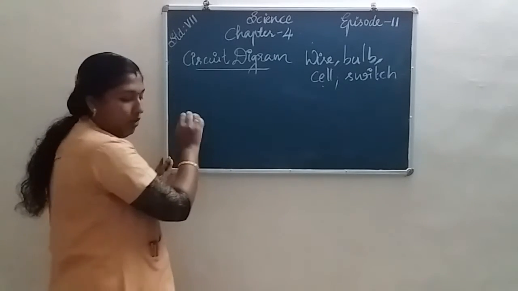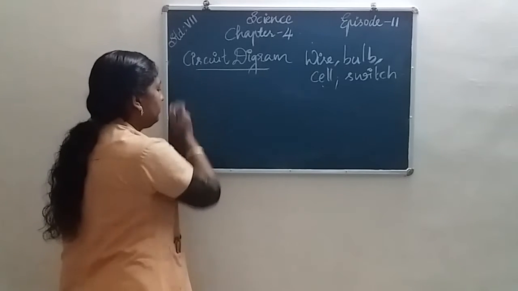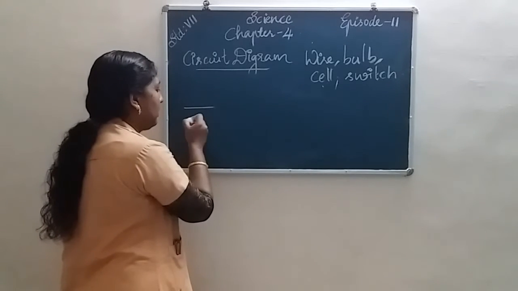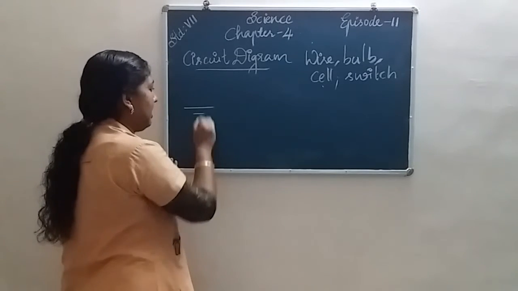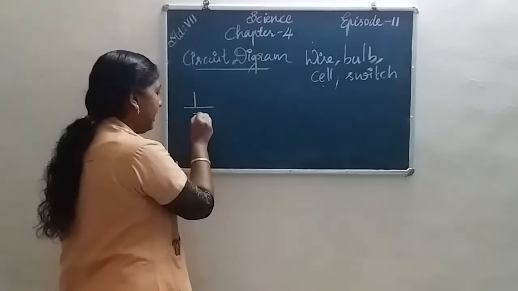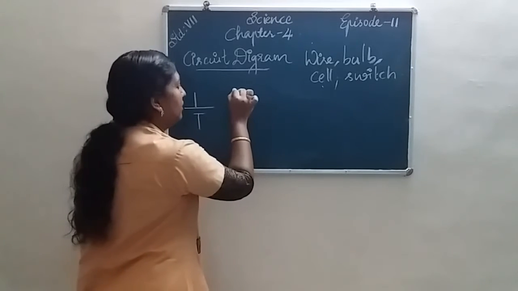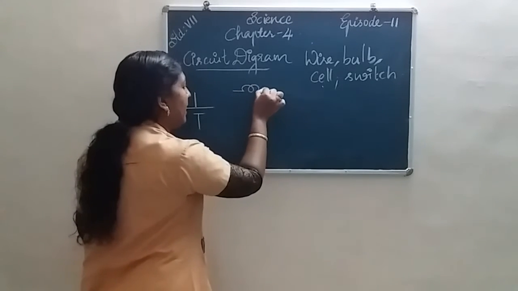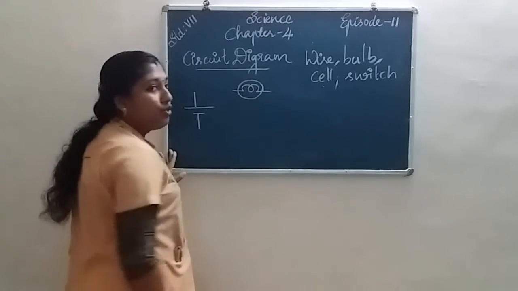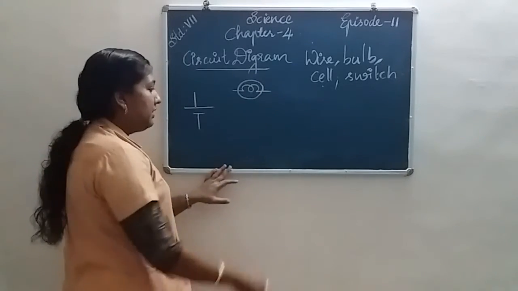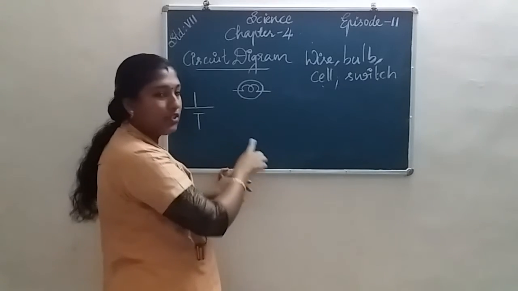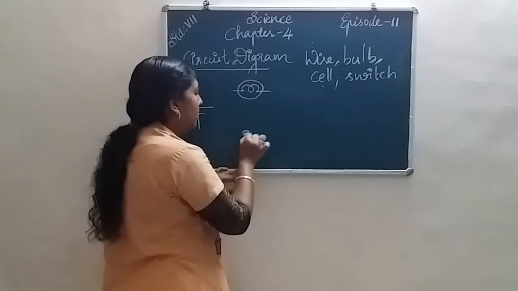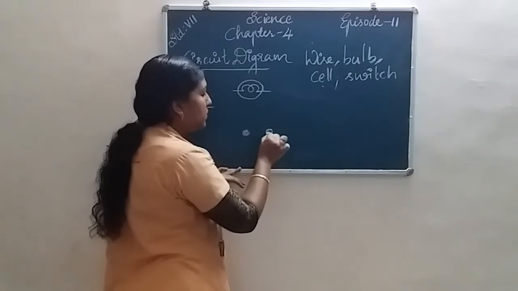First I draw a circuit diagram. A cell is needed, so first I draw the symbol of the cell, positive terminal and negative terminal. Then here I draw the symbol for bulb. A bulb is needed for a circuit, so I draw the symbol for the bulb. Then, with the cell and bulb, we need a switch. So I draw a switch. The symbol for switch is here.